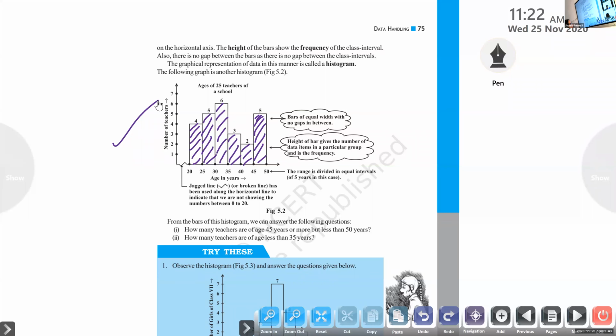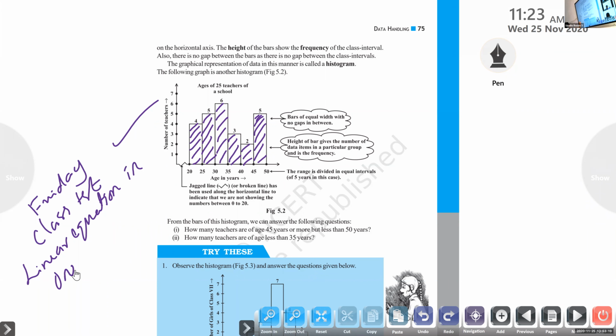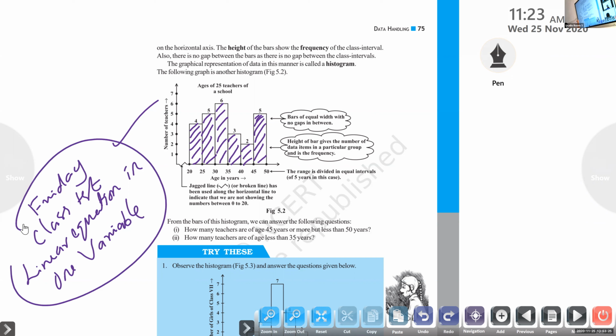Friday, don't forget about our exam. You will have an exam, okay? Friday, class test. Linear equation in one variable.